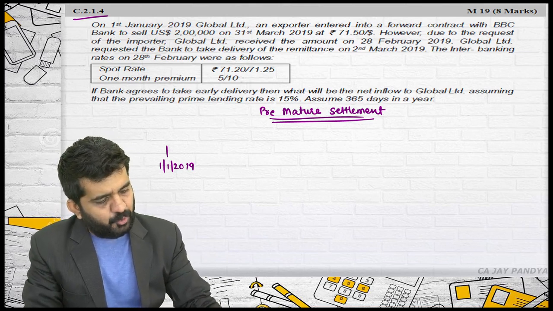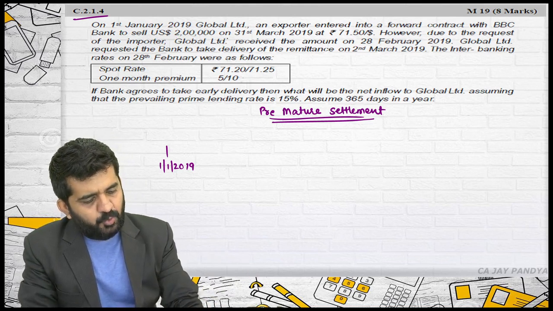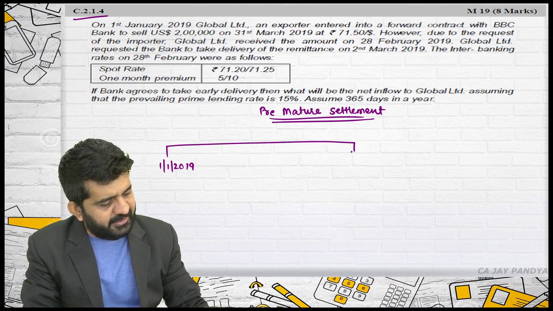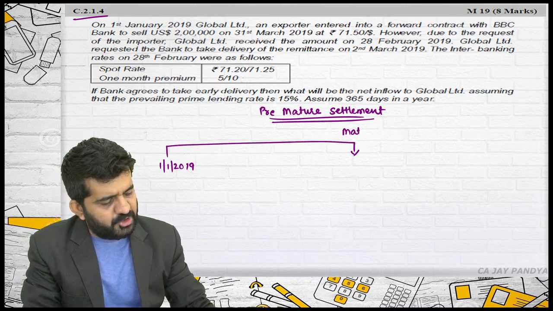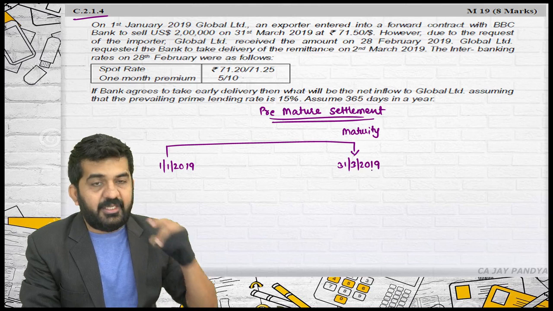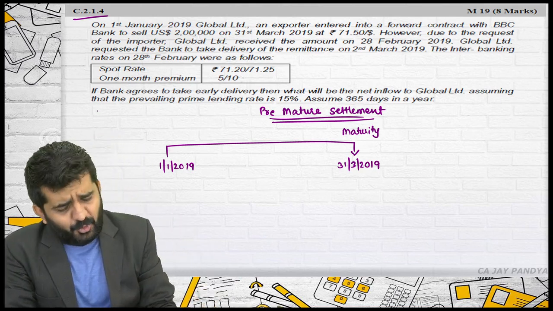He is an exporter, so he will be selling dollars, to sell $2 lakh on 31st March 2019. This is the maturity, which is 31st March 2019. See, when I do cancellation, I write down both.